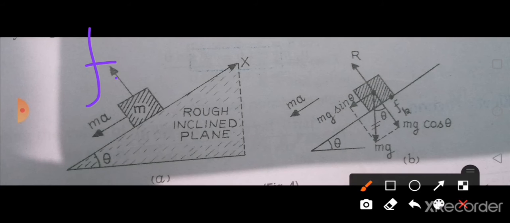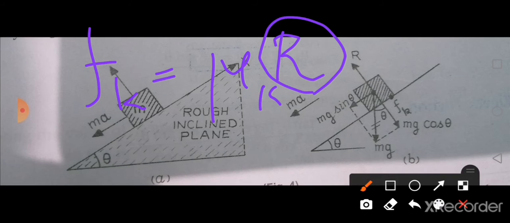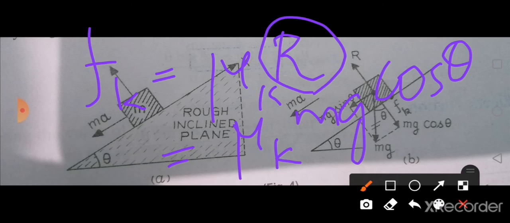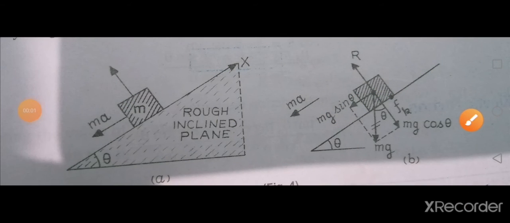Frictional force Fk, what was the equation? Mu k into R. K just represents kinetic friction. So from here, you have already found the R equation. What was that? Mg cos theta. So you can rewrite this as mu k into mg cos theta, because from the first equation we have written R equal to mg cos theta, which you have substituted here. Got it? Now you have an equation for Fk, that is mu k mg cos theta.